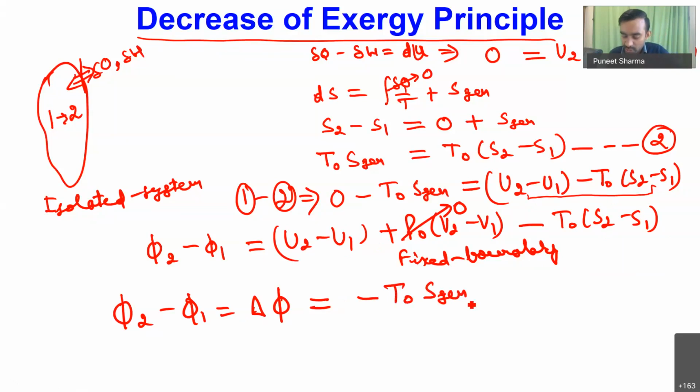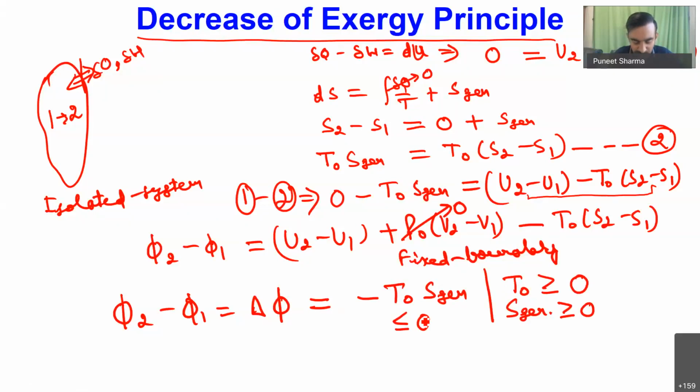Now if you see, T naught is my temperature in Kelvin. T naught is always greater than or equal to 0, because on the absolute scale the value of T naught is 0 at the reference point, and it is always positive for all other conditions. And S generation is also a quantity which is always greater than or equal to 0. So in that case, this right hand side will always be less than or equal to 0.